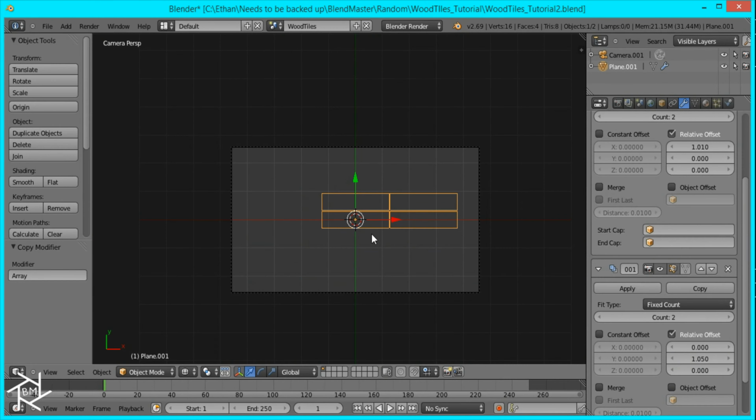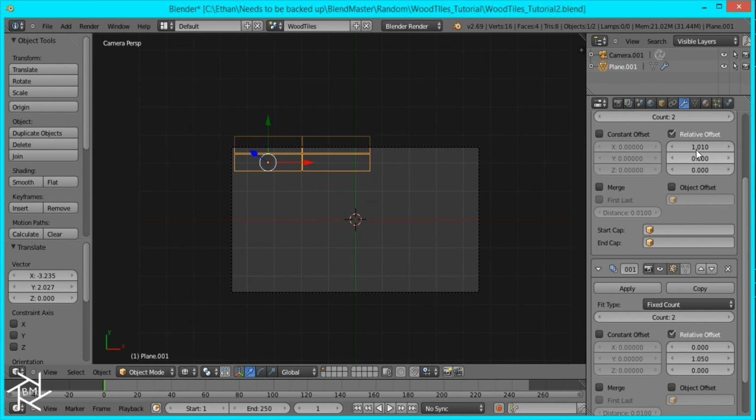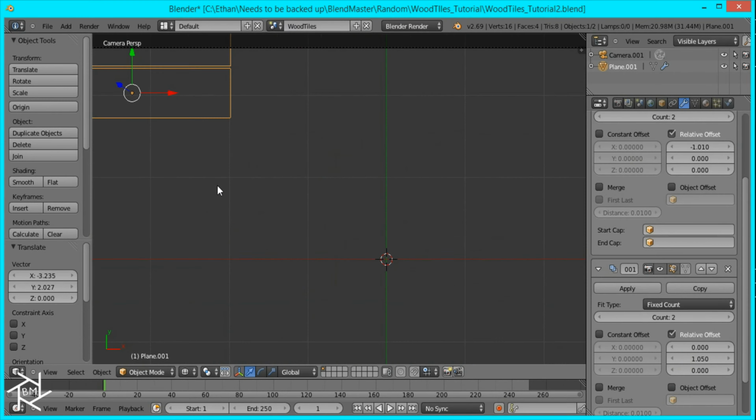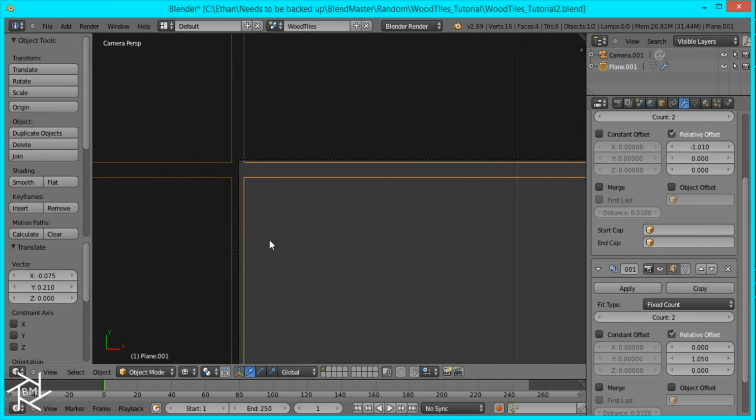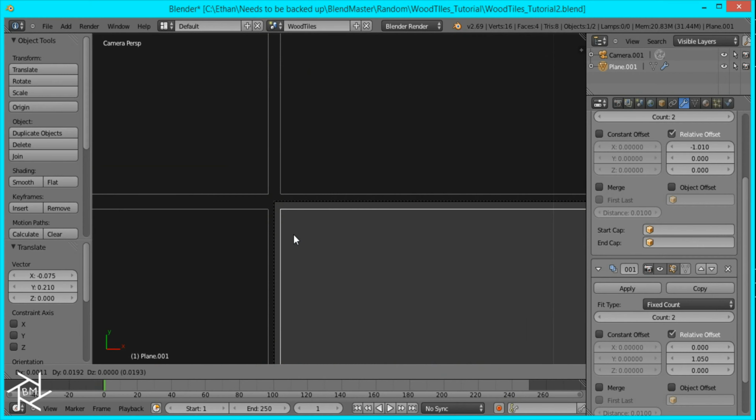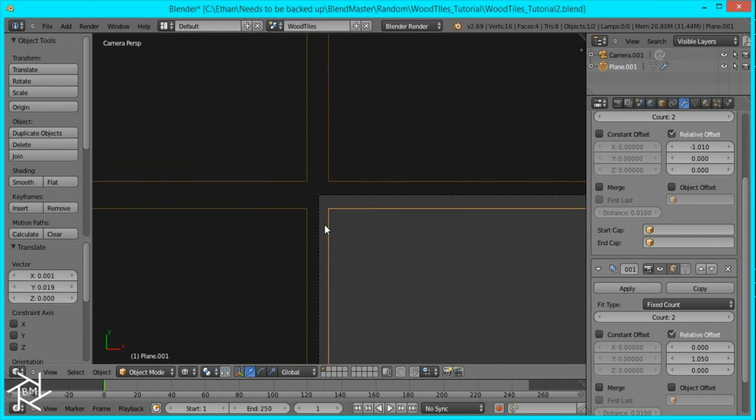So I'm just going to position our plane right now. And I'm going to set the first one to negative so that all of our planes go this way. And the reason I'm doing that is because I want to position our plane perfectly in this edge so that it'll be seamless. So we want the corner of our camera in the center of this square, and it looks pretty good. I'm just going to position it a little better, and I think that's good.